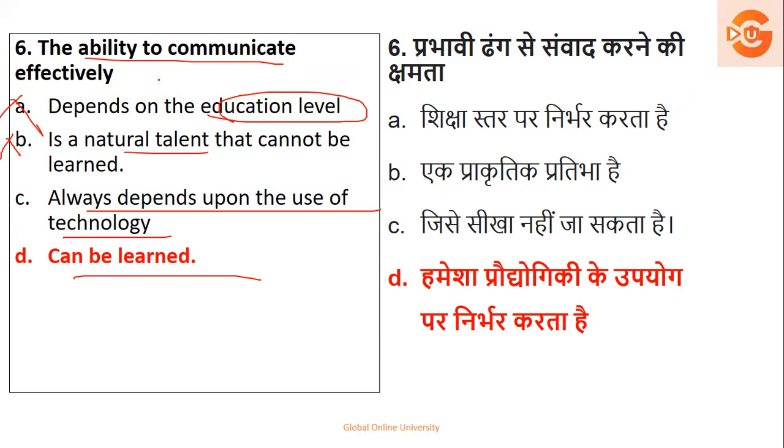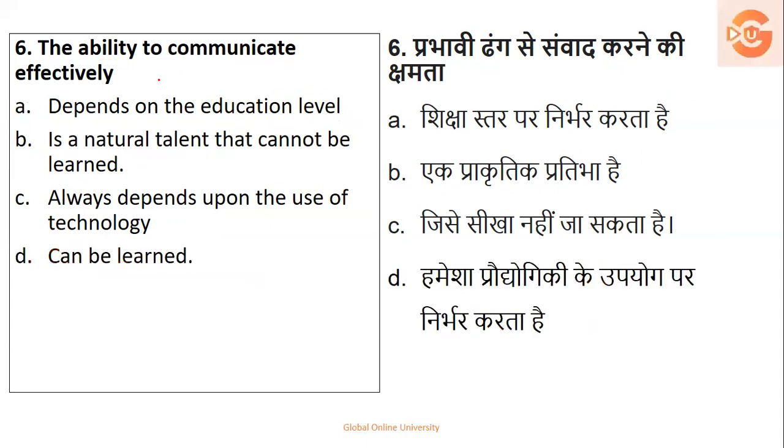We have seen many, many students who are rankers, but they fail to communicate effectively. So that is also not possible. Depend upon the use of technology? Never. We didn't have technology in earlier days, still we had people speaking and communicating effectively. So it is the only thing which can be learned. So the right option is option number D. The slides were just interchanged.